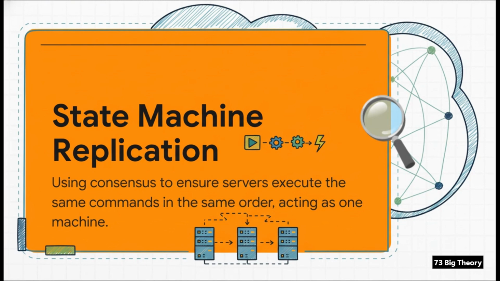The number one application of Paxos is a technique called state machine replication. Now, it sounds complicated, but the idea is actually pretty simple. If you have a group of servers, you can use Paxos to make them all agree on the exact same sequence of commands. Command 1 is X, Command 2 is Y, Command 3 is Z. And since they all execute the exact same commands in the exact same order, they all end up in the exact same state. They start acting like a single, ultra-reliable, fault-tolerant supercomputer.